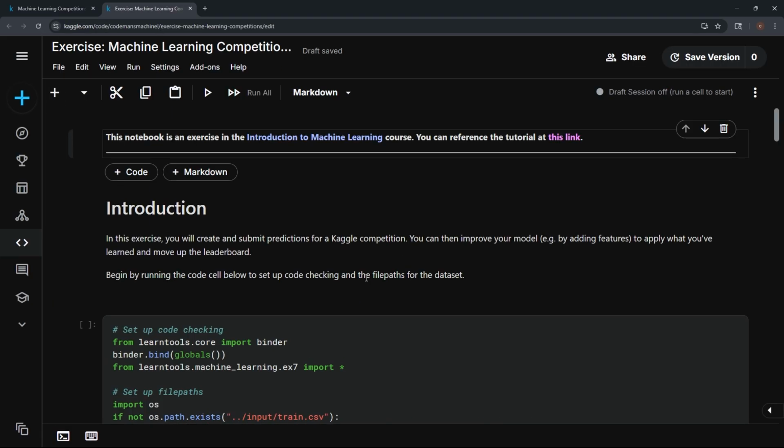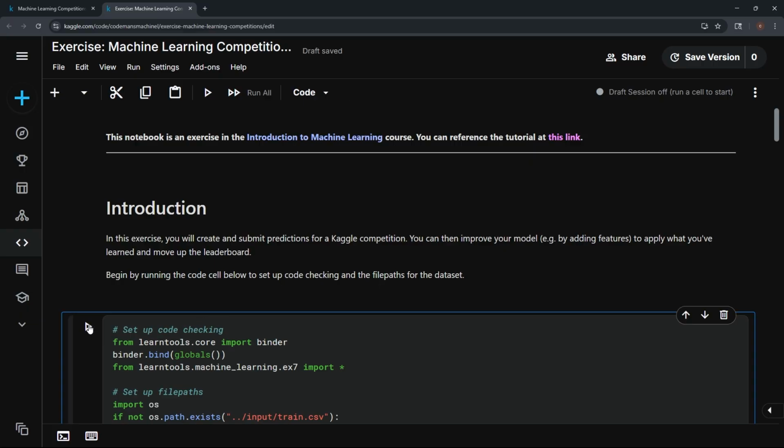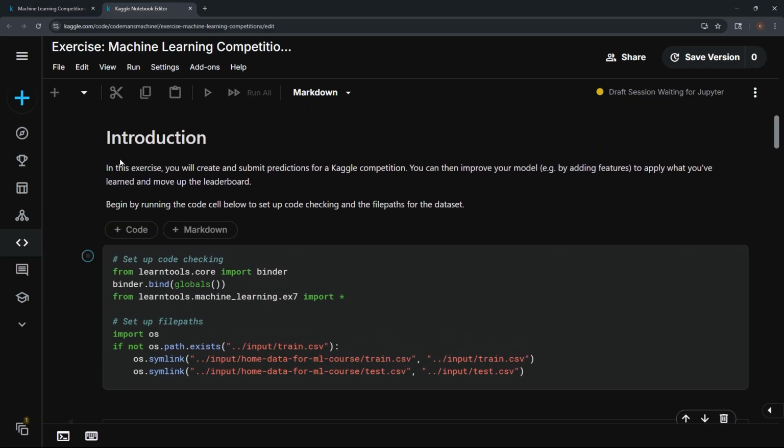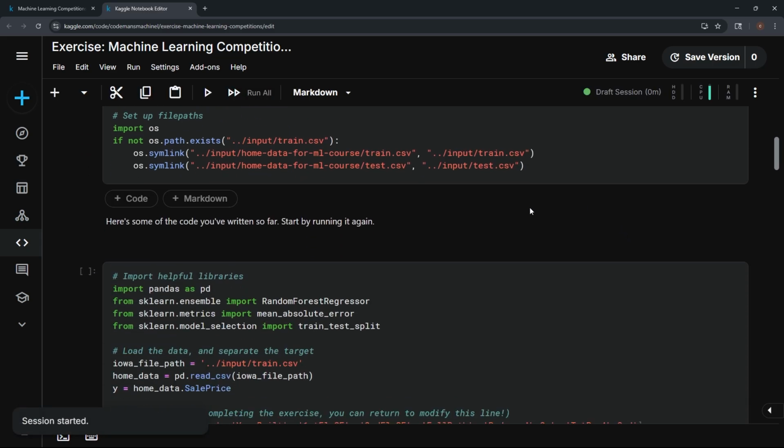First things first, let's start up the code checking thing, because going over it is pointless. It's just the check-in thing and the file paths. So here's the introduction. In this exercise, we're going to create and submit predictions for a Kaggle competition. We can then improve our model, for example, by adding features to apply what we've learned and move up the leaderboard. We're going to begin by running the code cell below and setting up code checking and file paths. So we did that.